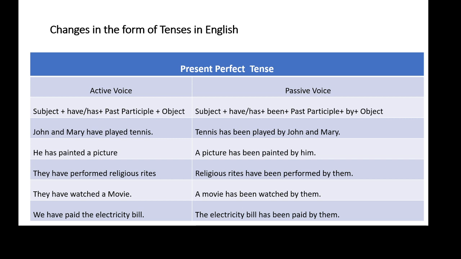So our answer will begin with the object, the electricity bill, which will become the subject in the sentence in passive voice. While writing the electricity bill, we have to convert this small t into capital T. The electricity bill is singular in form, so has is to be written. After has we have to write been. After been, the past participle of the main verb is to be written, and after that we have to write by. So the electricity bill has been paid by.